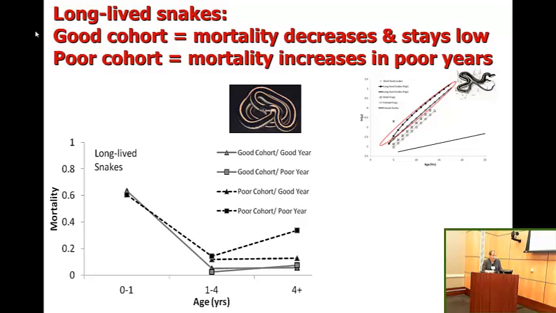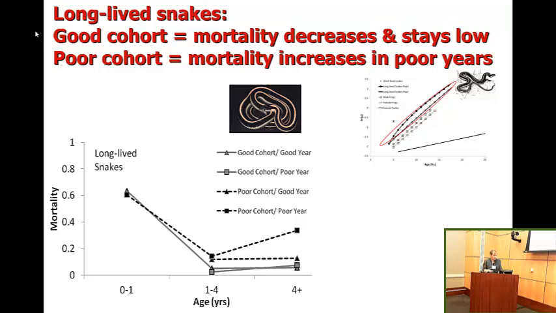For long-lived snakes, basically the same result. We find that mortality decreases and stays low if you're from a good year cohort. For a poor year cohort, mortality increases in poor years, particularly in poor years. So again, an interaction between cohort quality and recapture year quality. And again, just a reminder that overall, they did have increasing mortality with advancing age.